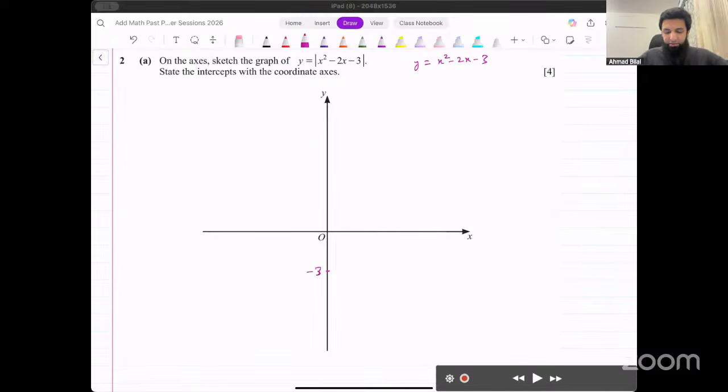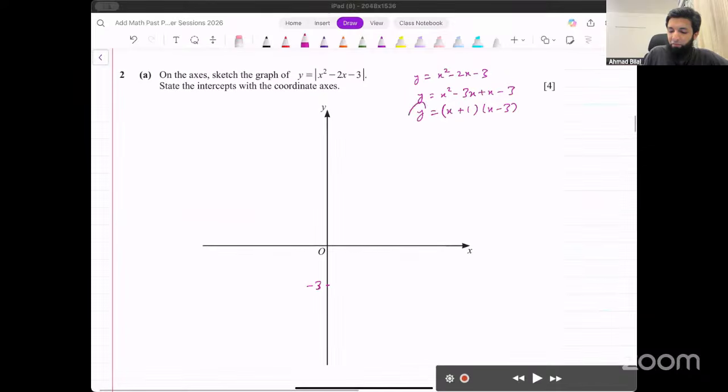What about the x-intercepts? We'll have to find them, right? Can we factorize this? We can write it as x squared minus 3x plus x minus 3, and then that becomes x plus 1 into x minus 3. These are the two factors that we get. Now, if you put y equal to 0 in this, what are the x values that you get? -1 and plus 3. So the x-intercepts would be -1, and you have 3 on the right side somewhere.